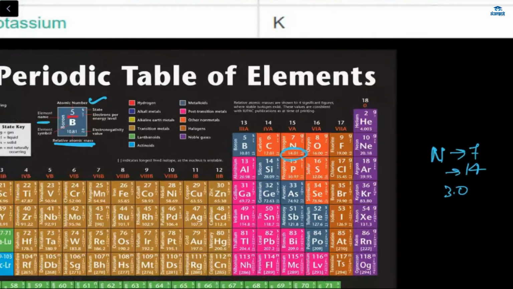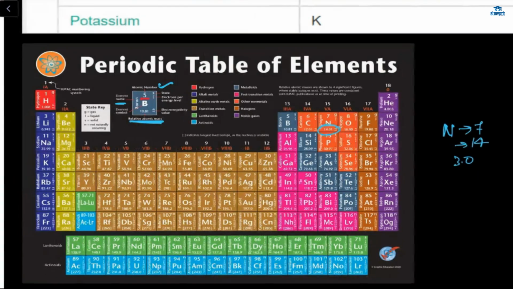See this. Why here is G written, Razi? Why not S? Because here S is written, but why here G is written? Do you know? Yes, ma'am, nitrogen is gas. Yes, nitrogen is gas. That's why G is written. And below G, it's 2 and 5. Means 2 and 5 are the electrons per energy level. So this periodic table is very helpful.